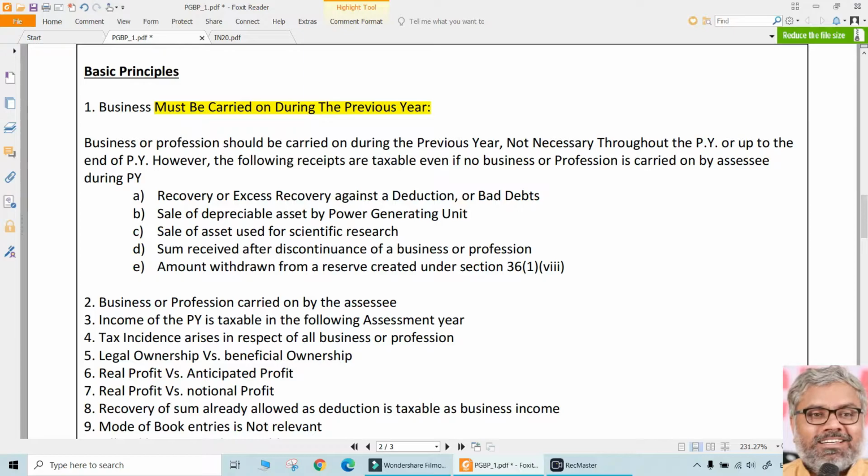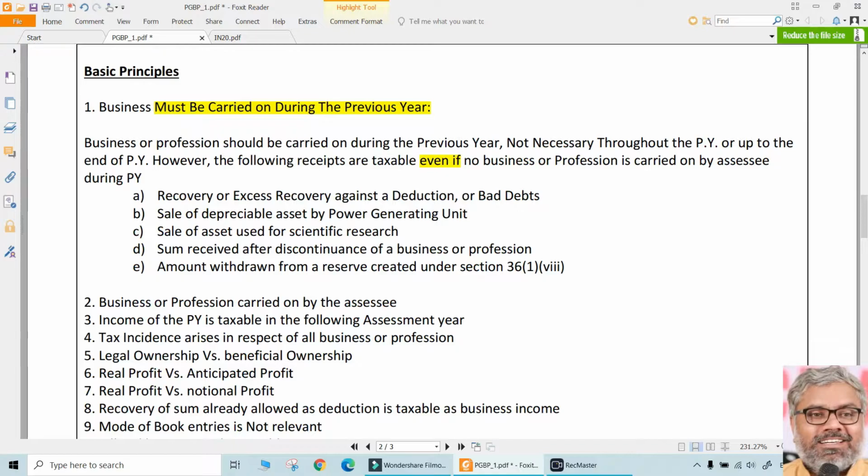Not only that, in addition to this logic, there are certain types of receipts which are taxable even if no business or profession is carried on by the SSC during the previous year. Once again, you can relate the things, logic to logic, not provision to provision. Don't relate everything like that. Logic to logic, it is the same logic.